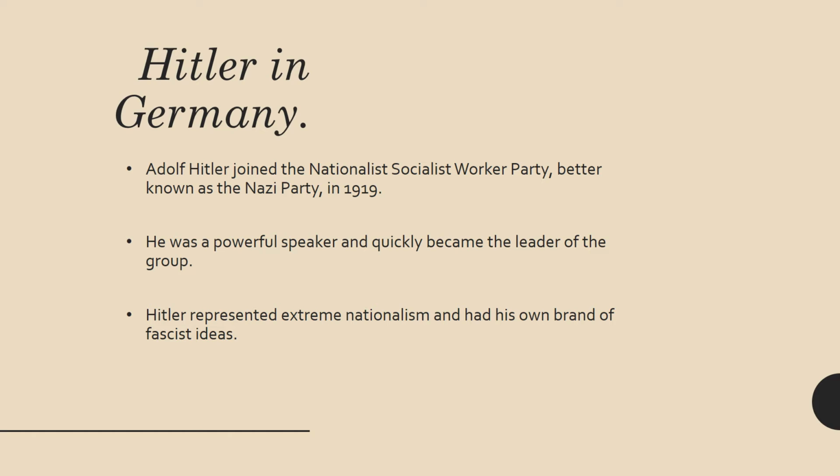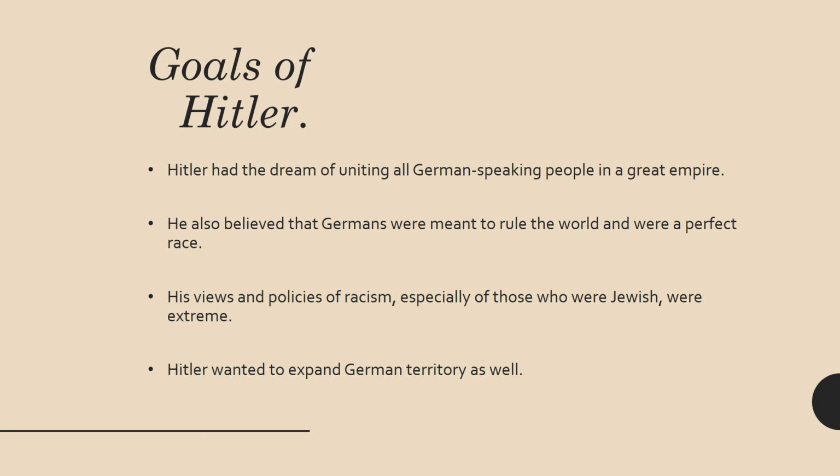Many of his ideas represented extreme nationalism, such as Germany becoming the greatest country on earth and expanding and rebuilding the German empire that Hitler believed that they should rebuild. And he has his own brand of fascist ideas as well, which we'll take a look at here. So the goals of Hitler. Hitler had the dream of uniting all German-speaking people in a great empire. So this could be people in Austria, this could be people in Hungary, this could be people in Belgium. Wherever there were German-speaking people, Hitler believed that he should unite them into one giant empire.